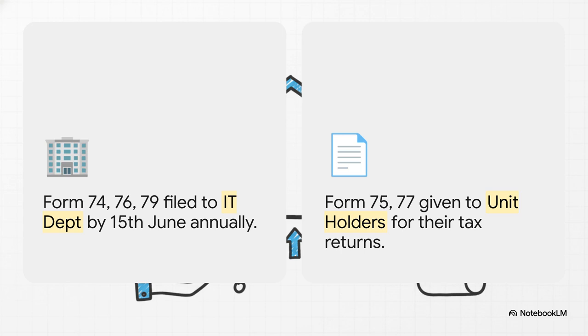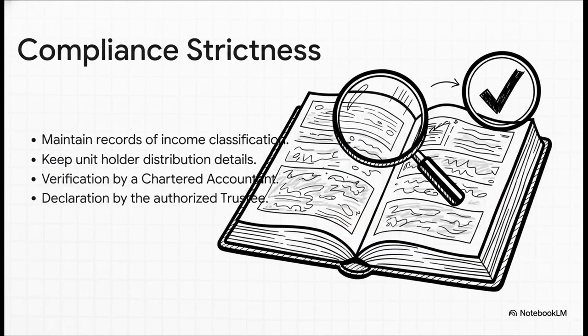Mark your calendars. Second, we have the statements issued directly to the unit holders, things like Form 75 and Form 77. The entity must provide these statements to the investors so they have the exact, detailed breakdown of income they need to file their own individual tax returns. And it's not just about filling out forms. There is a serious level of precaution required here. Let's be honest, we all know how much the department loves their documentation. Entities must maintain rigorous, meticulous records classifying every single rupee of income, whether it's interest, rental, or dividend, alongside highly detailed, unit holder-wise distribution logs.